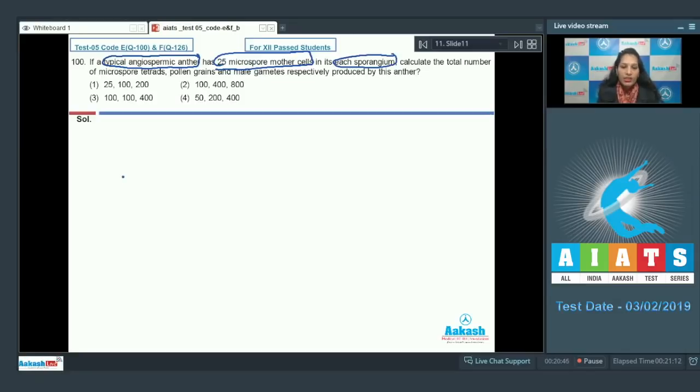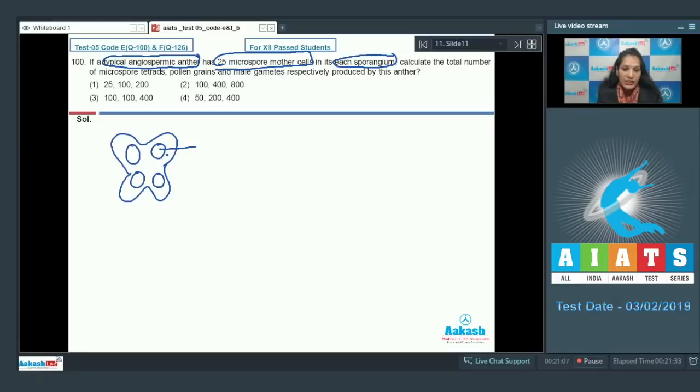This question is talking about the typical angiospermic anther which has 25 microspore mother cells in each sporangium. In the just previous question you've seen that if you see this TS of the typical angiospermic anther, you can see there are 4 sporangia in each anther because anther is tetrasporangiate.